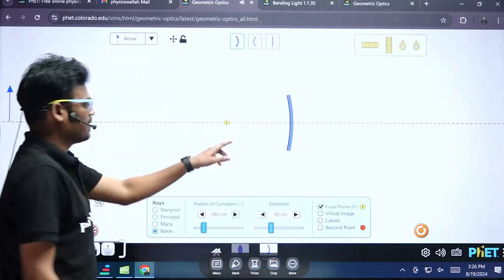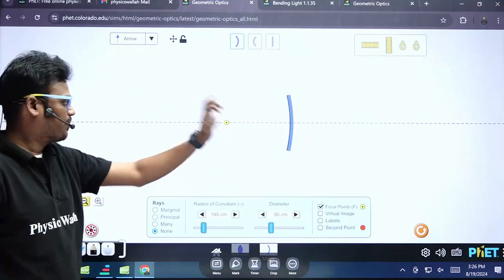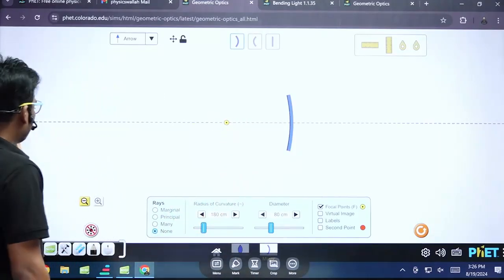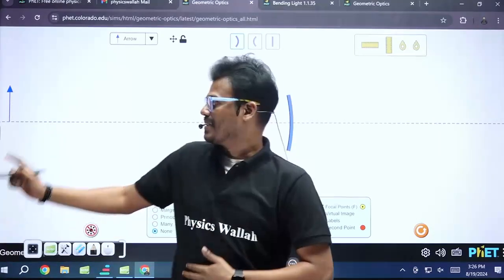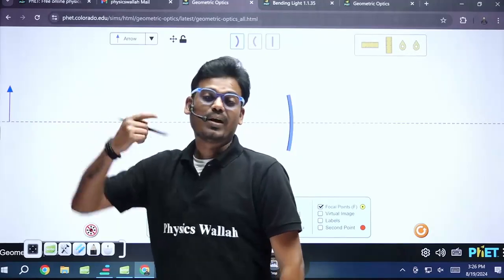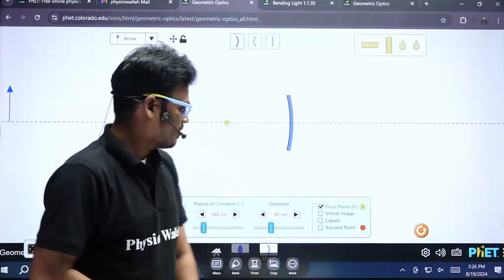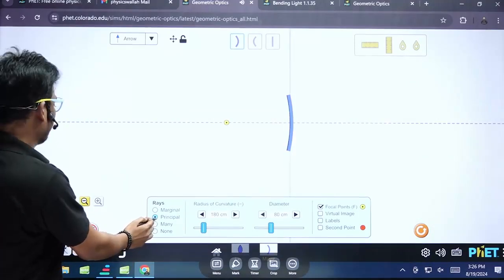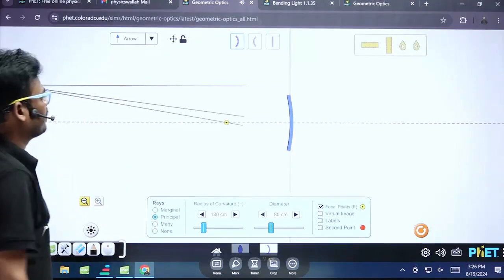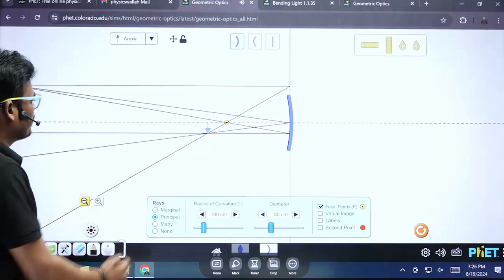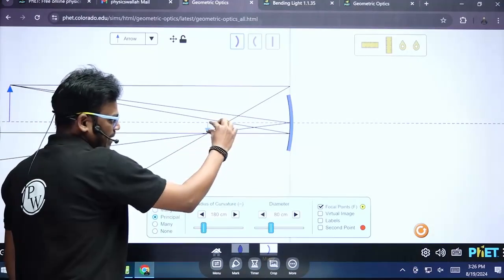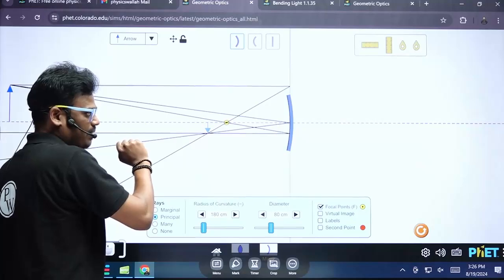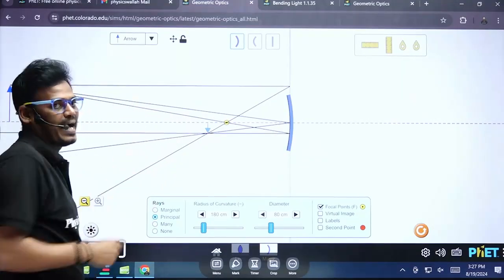So this is the first focus, or else you can call it the principal focus. If I consider the object at infinity, what are the image characteristics? Let's understand by considering principal rays. See, the image is formed, but it is inverted because it is vertically downward, or else you can say it is below the principal axis.